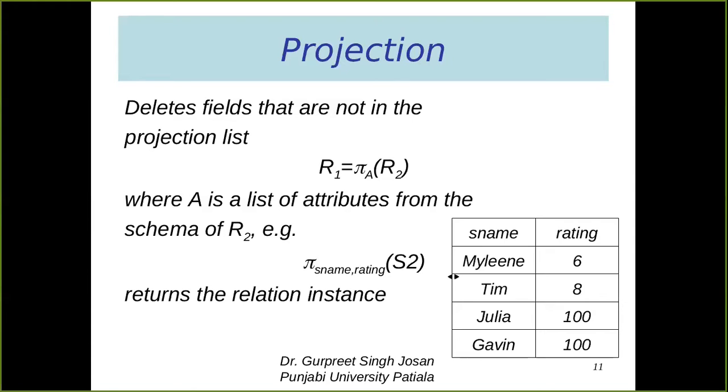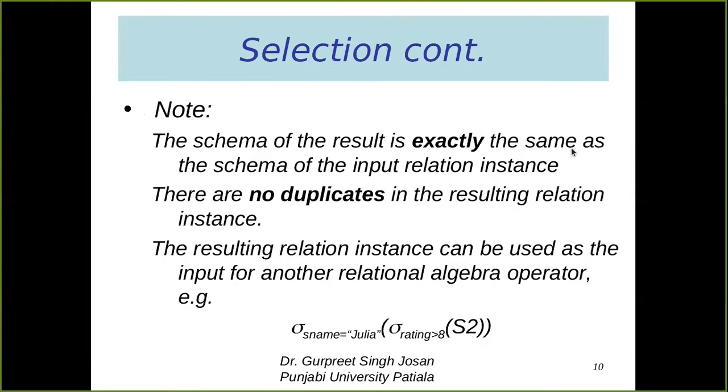And what about the number of rows? In selection operation, how many rows, minimum and maximum both? What will be the minimum number of rows that are possible in selection operation? Minimum number of rows depends upon the condition. If none of the rows satisfy the condition, then we will get 0 rows as a result. So we will not get any row as a result in the selection operation. And what will be the maximum possible number of rows as a result of selection operation? If there are n rows, then the possibility will be n or less.